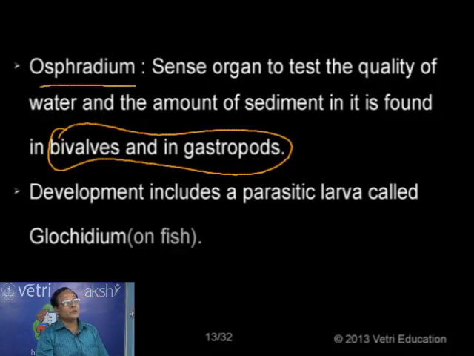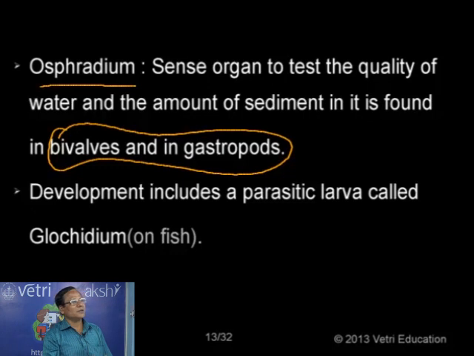The osphradium is a chemoreceptor organ, considered a sense organ, normally found to test the quality of water, whether the water is acidic or alkaline, or how much sediment is found in that water, because the water enters the body for bathing the gills for respiratory purposes.